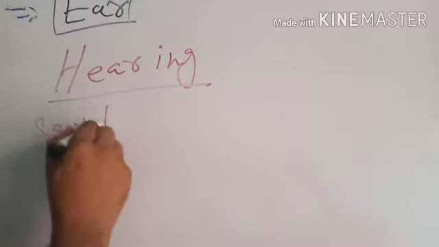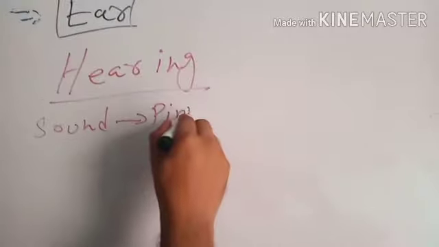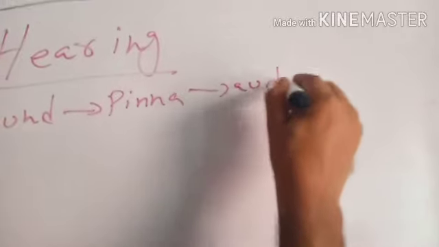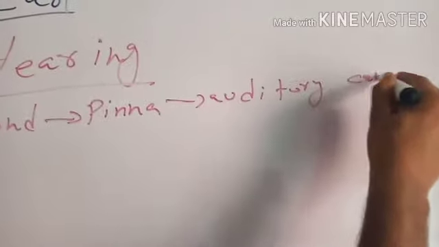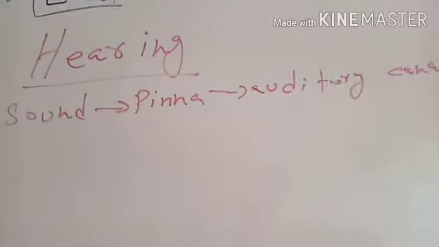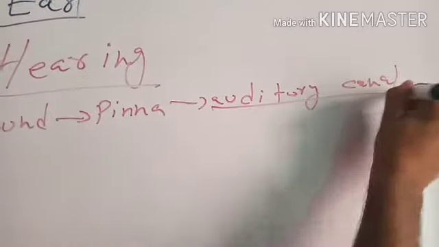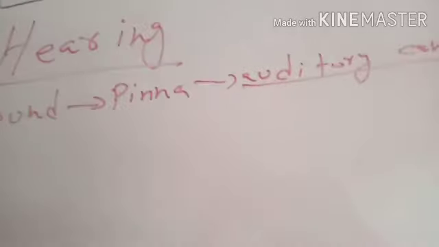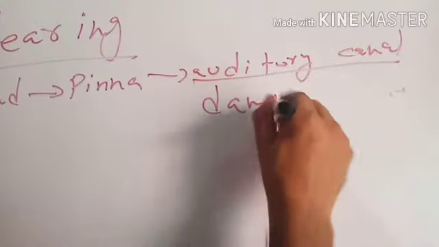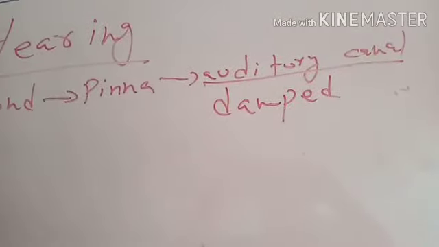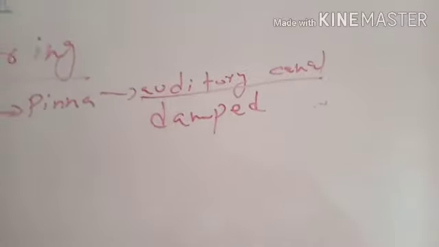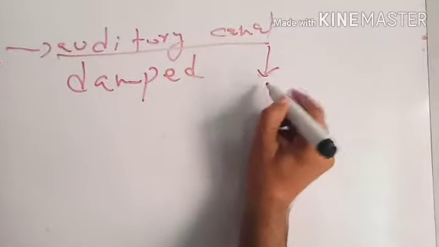Hearing starts when the sound waves strike with pinna. Pinna directs these sound waves into auditory canal, and the wax and cilia present in the auditory canal causes the sound to be damped, and the eardrum which is present at the end of the auditory canal, it vibrates.